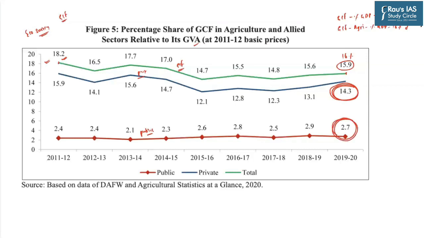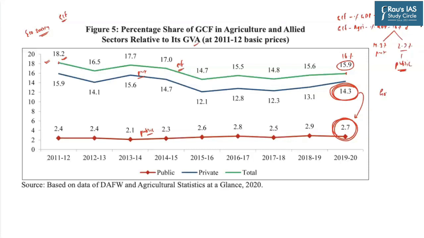So the private investment, that is basically the farmers, research institutes and so on, they spend more than what the government is spending as far as the gross capital formation is concerned. So out of this 16% of the gross capital formation, approximately around 14.3 is contributed by the private sector investment and only 2.7 is being contributed by the government, that is the public investment.